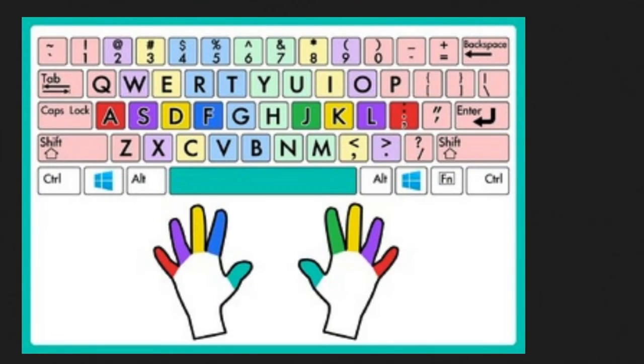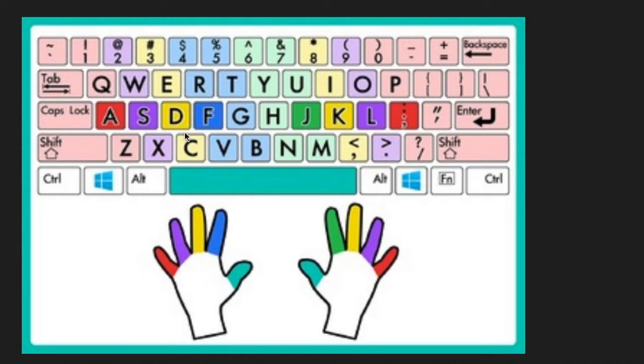This week for our typing, we're going to start stage 3 of level 1, which is the R and the U. So to begin typing, we put our pointy fingers on the F and the J. Left pointy finger on the F, right pointy finger on the J. The pinky goes on the A on the left side, and the pinky goes on the semicolon on the right side. The thumbs go on the space bar.